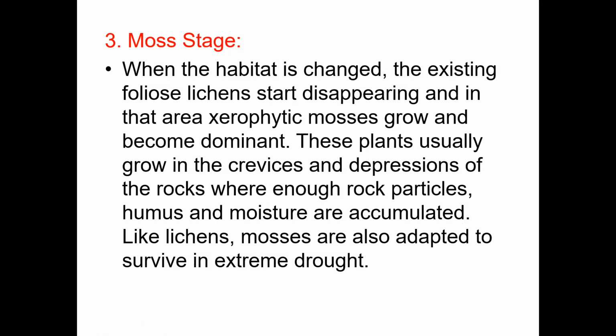So first, the bare rock area, which is a dry habitat, is occupied by crustose lichens. They start to grow and increase in number, and after a few days the death and decay of these organisms take place, due to which soil formation takes place. Next it is replaced by the second stage, the foliose lichens.